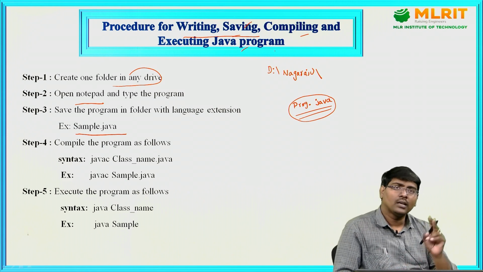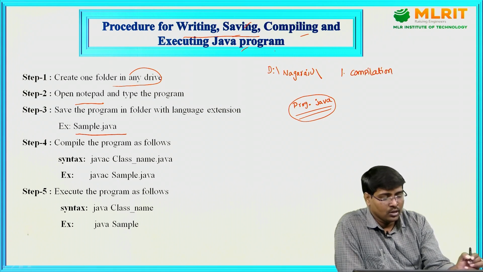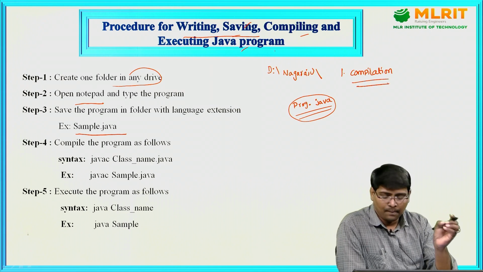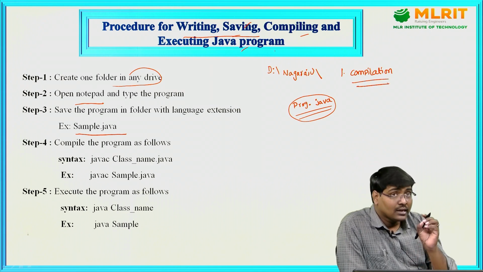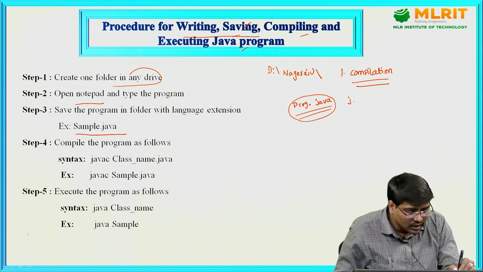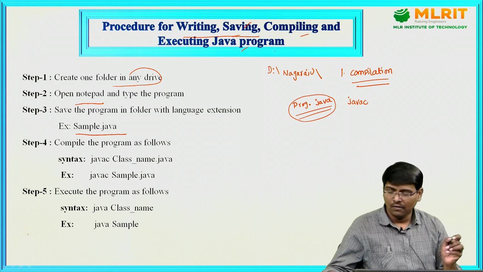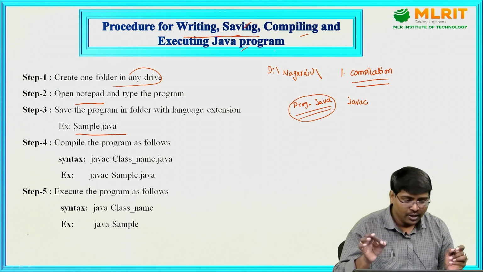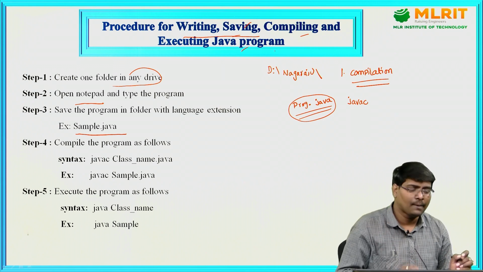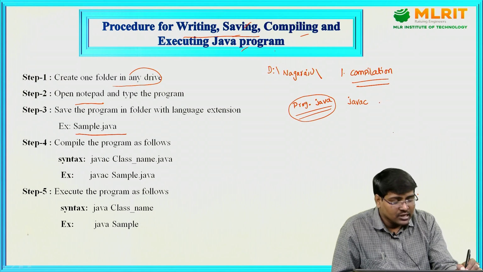After that, what are the two steps? The first stage is compilation. For that compilation, Java uses the command javac. Javac is the command which is used for compilation. So javac space your class name.